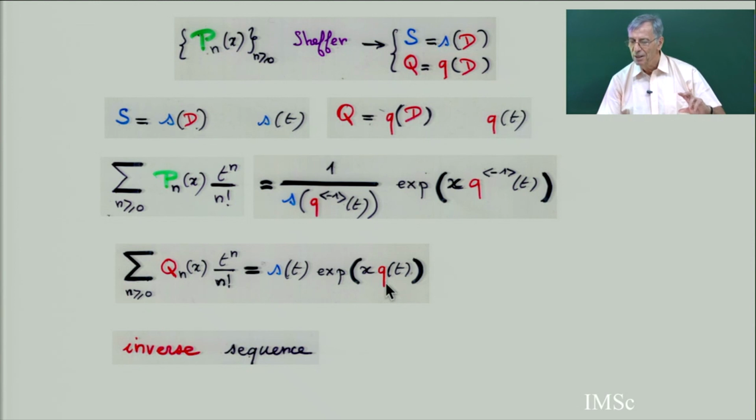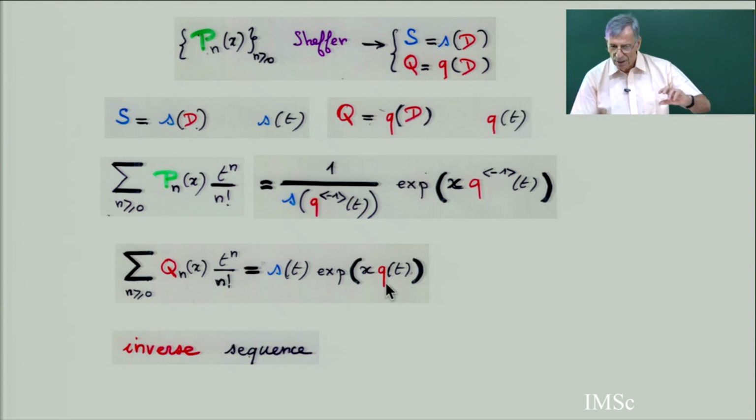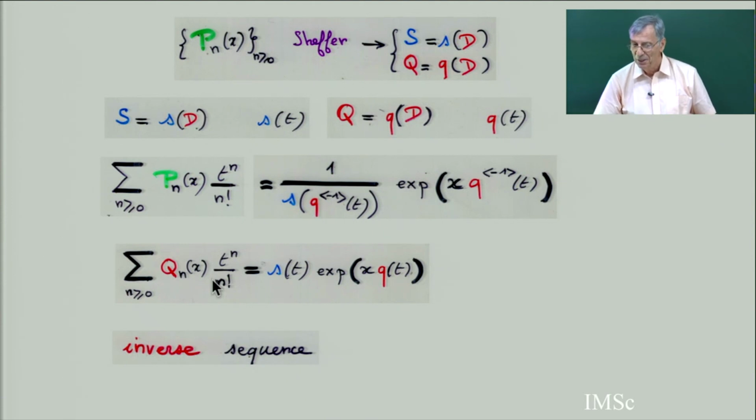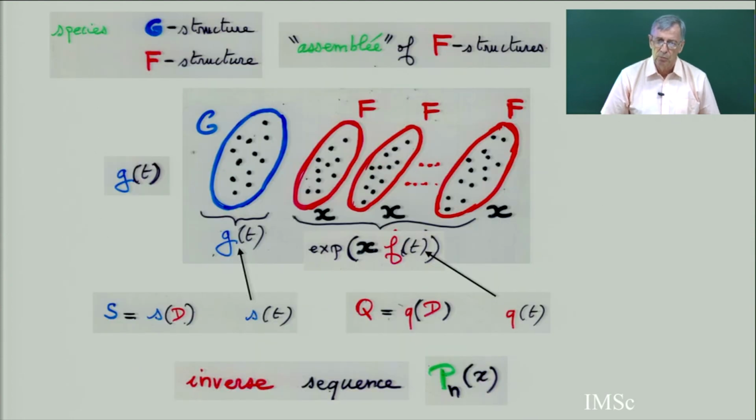So this assembly of G and F is the assembly related to the inverse polynomial of Pn. We have seen the Laguerre, for example. When we interpreted Laguerre, it was an assembly of a chain and cycle, but now I am in the inverse polynomial. So I am going to get S and Q totally different than the interpretation of the polynomials themselves.